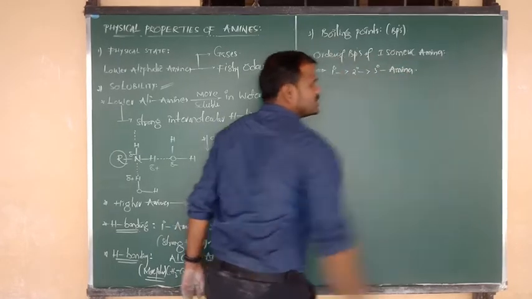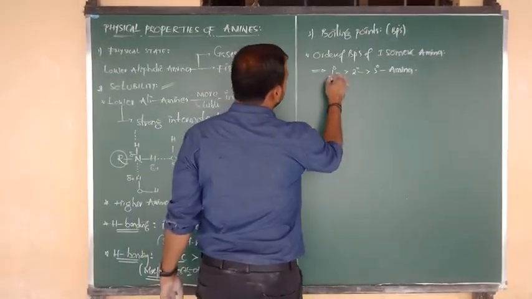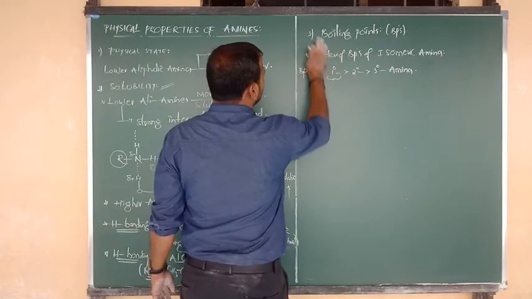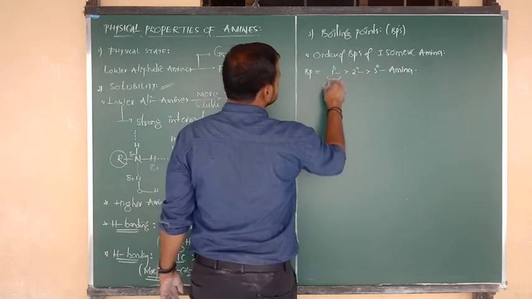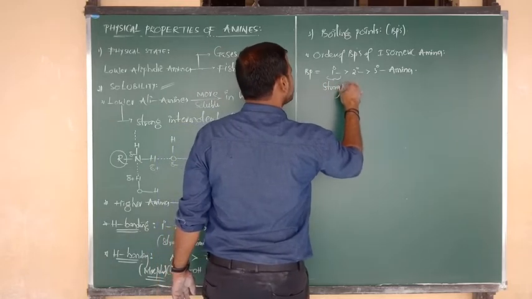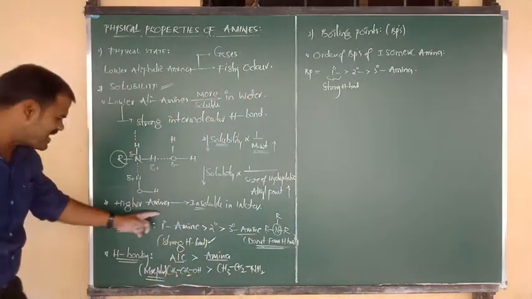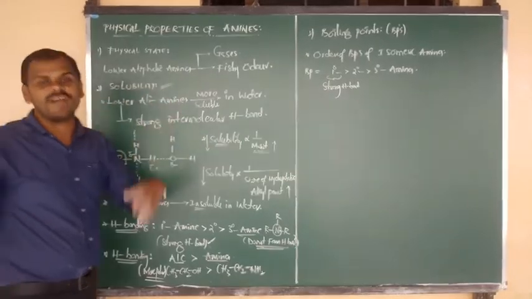Okay beta. So which amine has the highest boiling point? Primary amine. Primary amines have a higher boiling point because they can form strong hydrogen bonds, due to the availability of more hydrogen atoms.